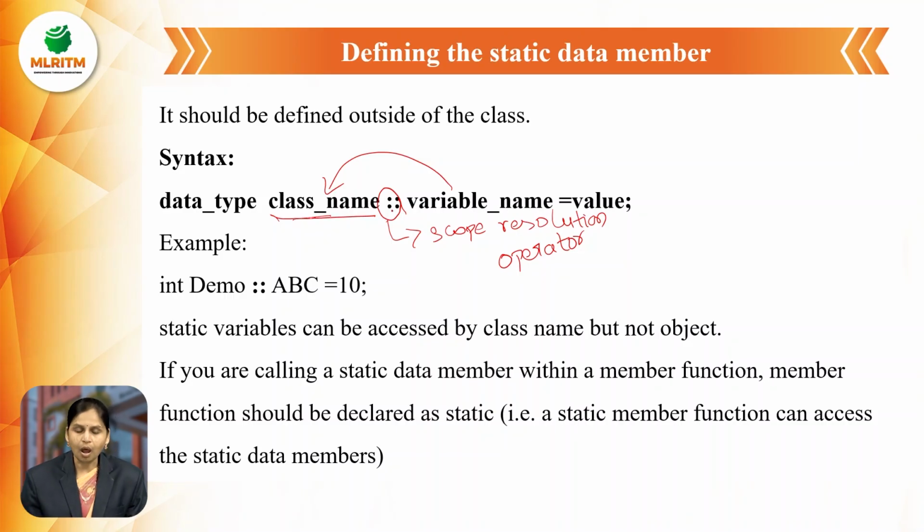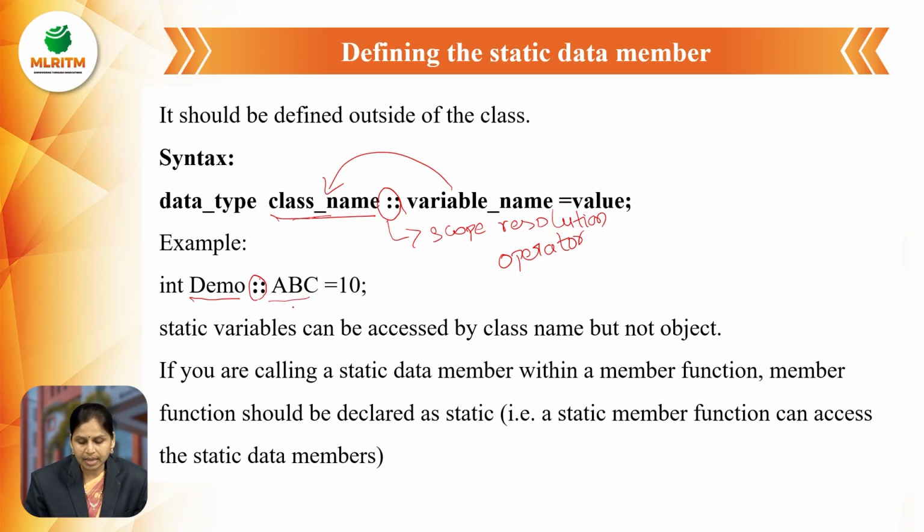So we can access the static variables outside the class by using the class name and the scope resolution operator. Now by using this syntax, we are defining the static data member outside the class. Here int is a data type, demo is a class name, and this colon is the scope resolution operator.